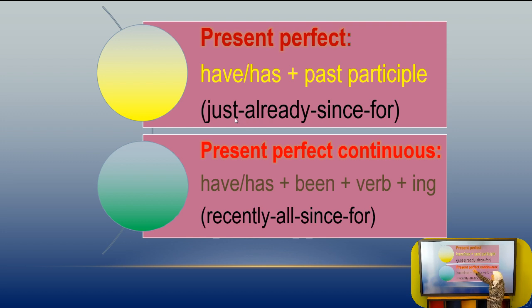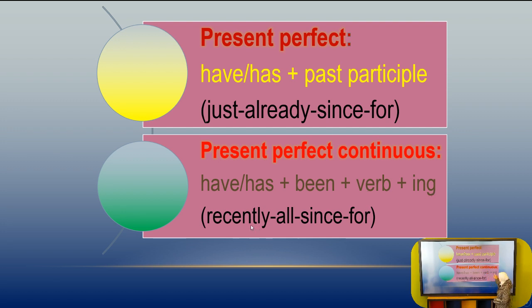And what are the most important adverbs coming with this tense? We have just, already, since, and for. Now, the second tense is present perfect continuous. Its form is have and has plus been plus the verb plus ing.